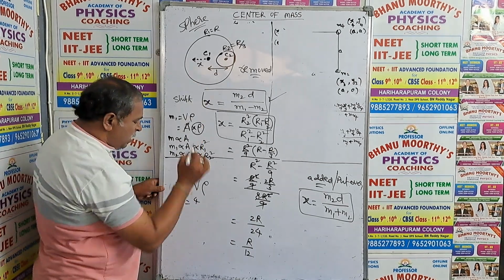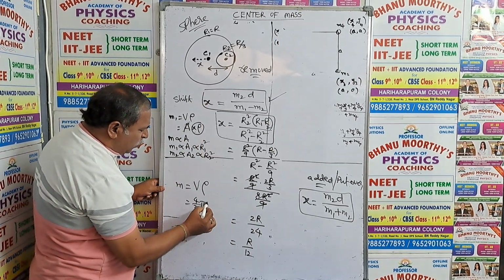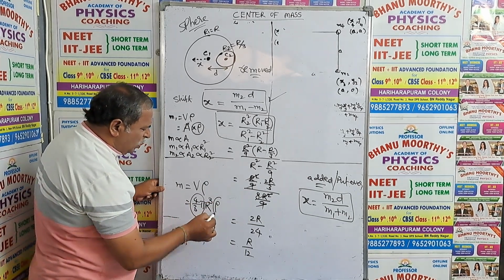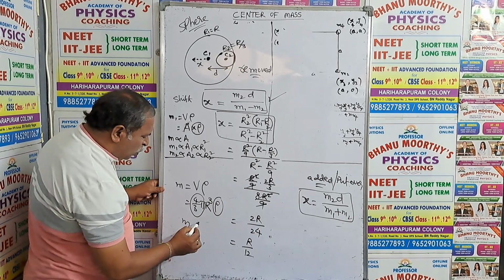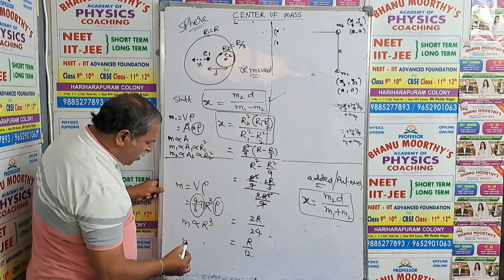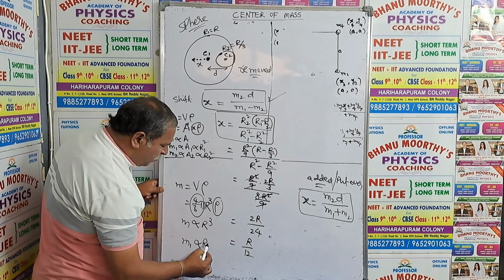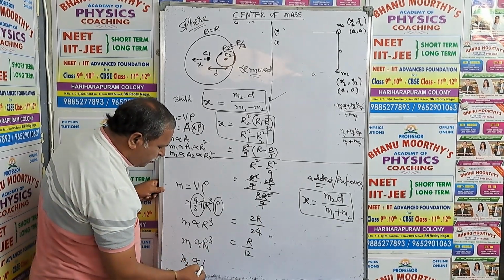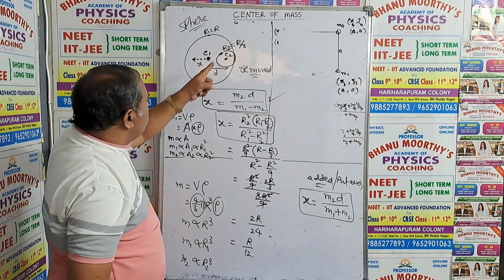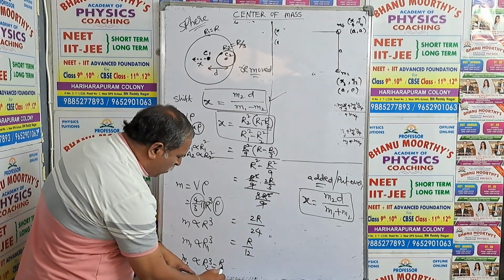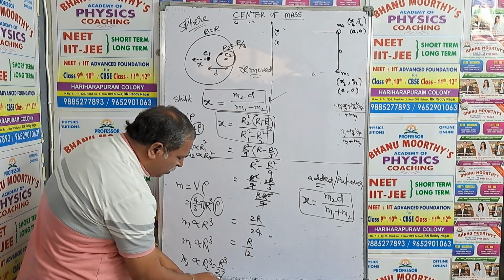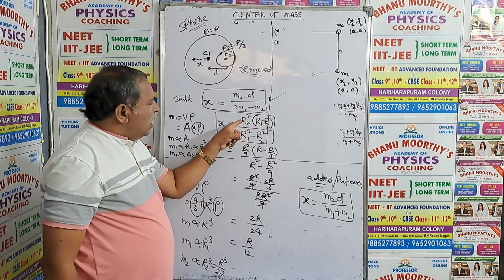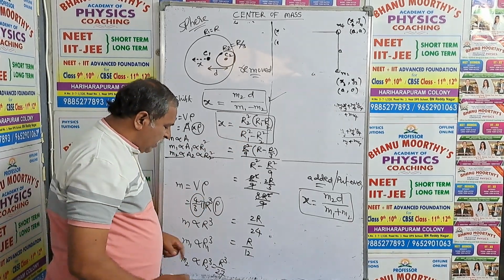Volume for a sphere is 4 by 3 pi r cube. My dear students, remember this point. So 4 by 3 pi is constant, rho is constant, m is proportional to r cube. m1 is proportional to r1 cube, m2 is proportional to r2 cube, where r2 cube means r cube by 27, because r by 3 whole cube. Instead of r2 you can put r by 3, then you will get this.